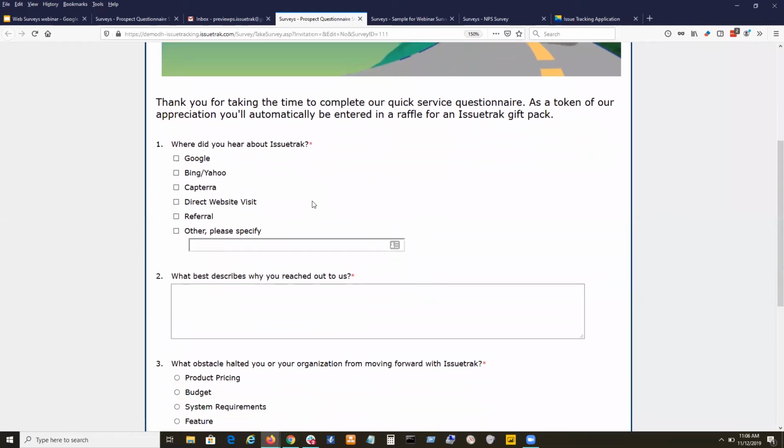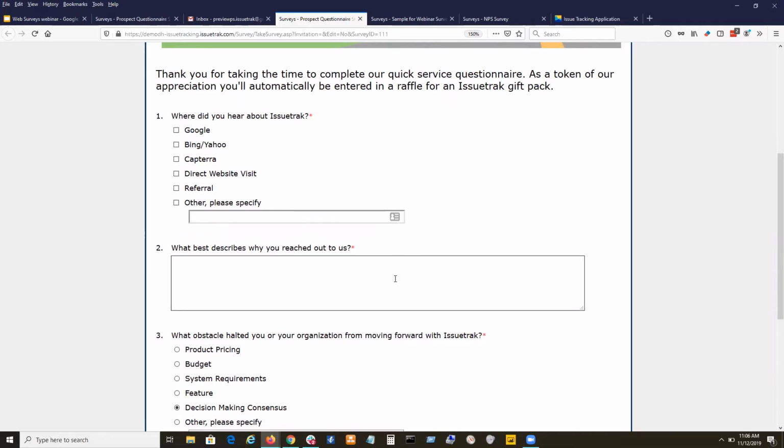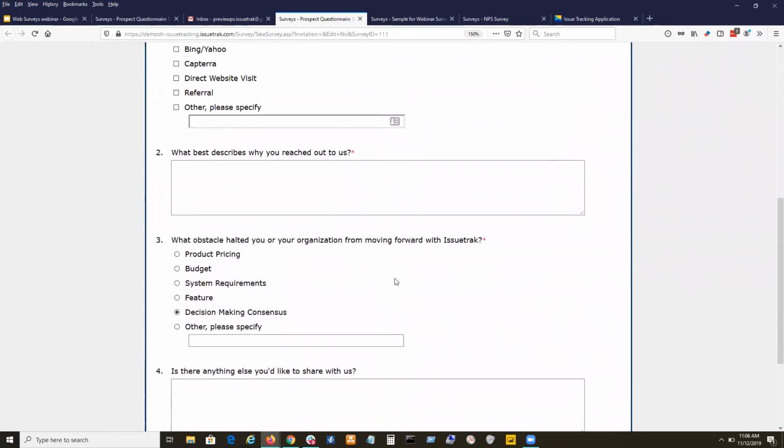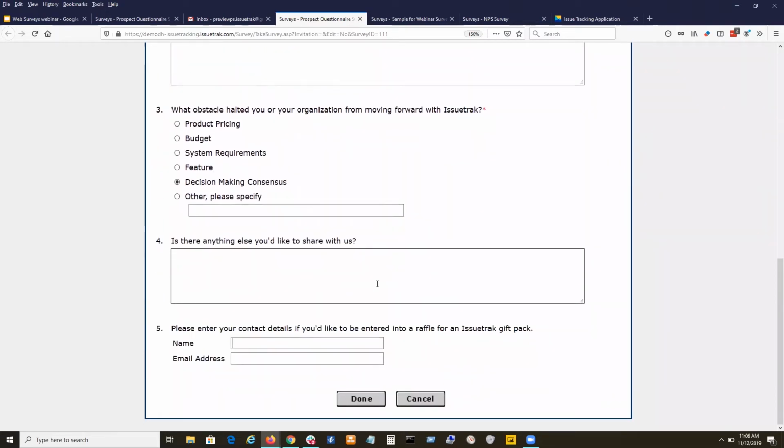Now, what I want to be very clear is that you can mix and match what's required in Issuetrak, is the flexibility of it. And you can see that item number 1 here is required. And just like item number 2 also, you've got to type some text there so that you can submit your survey result and get entered into the contest, entered into the raffle. And as I scroll down, you can see at the bottom of the survey, 4 and 5 are not required. So this allows a customer, if they don't have time to fill out 4 or 5, if they want to submit anonymously, they can leave those blank and just get on with their day.